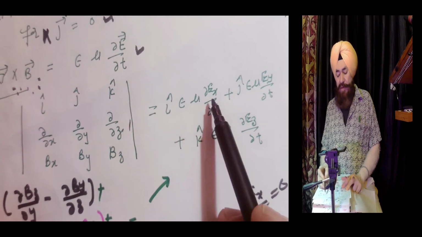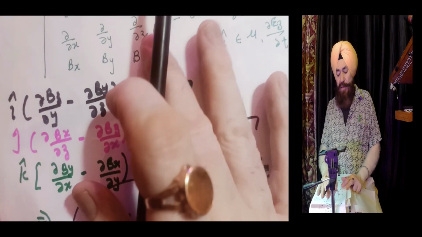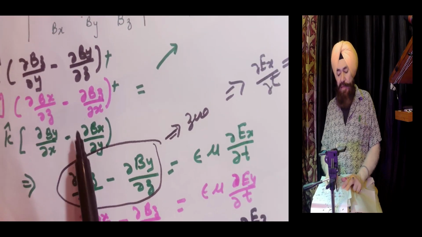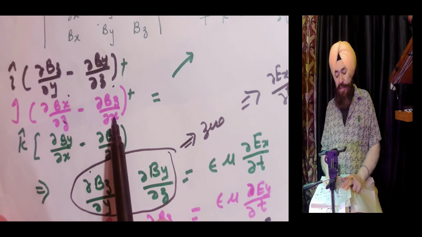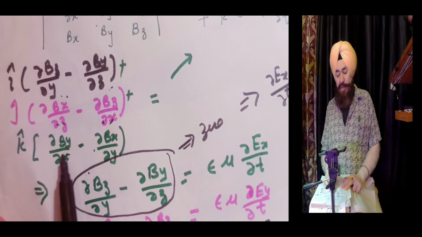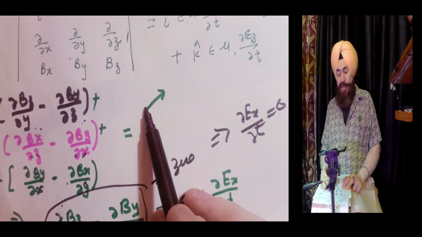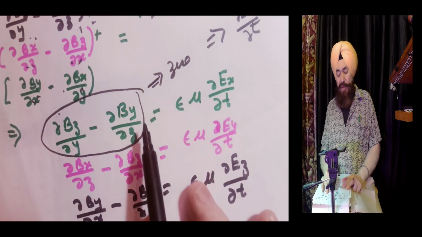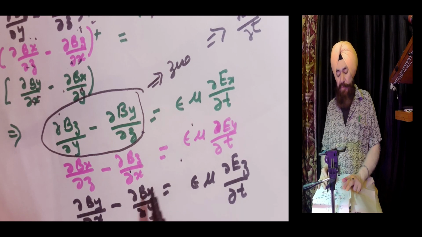And here E has all the components. Now open the matrix. So we have 9 terms, 6 terms after cancellation, equating 6 terms with this, and comparing the components of i cap, j cap, k cap.